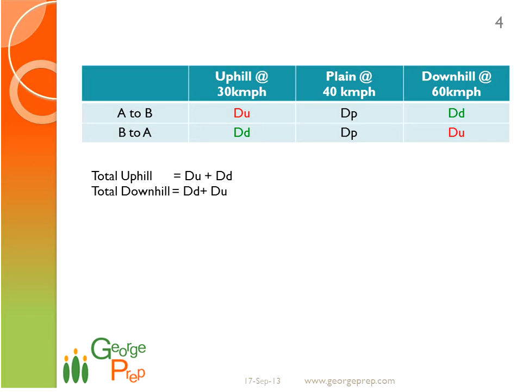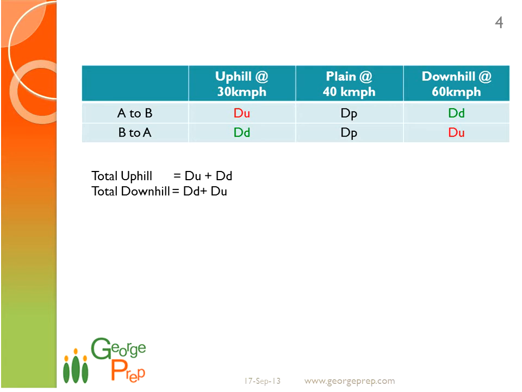Now, imagine that the plain journey was not there. There are only two kinds of journey here: uphill journey and downhill journey. Uphill journey is DD plus DU. Downhill journey is also DD plus DU, which means the total distance of your uphill journey and the total distance of your downhill journey is the same. So distances are same in these two cases. One you're traveling at 30 km per hour, the other one you're traveling at 60 km per hour. So now the average speed of just the uphill and the downhill journey from A to B and B to A can be calculated using 2ab by a plus b, right?